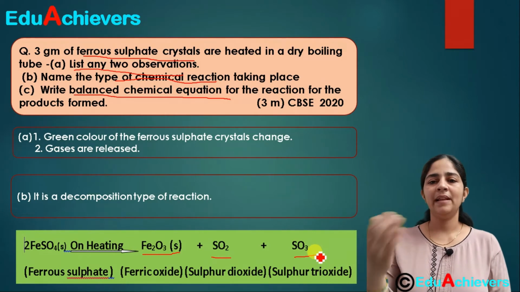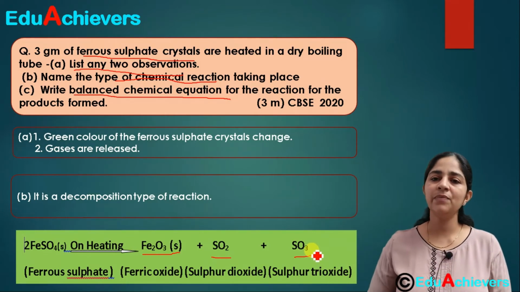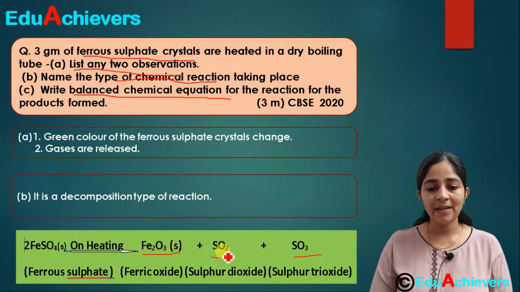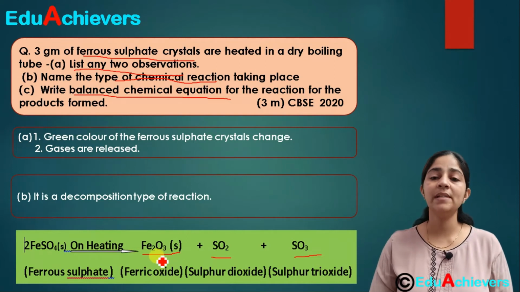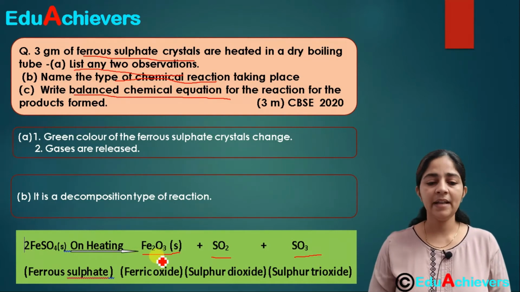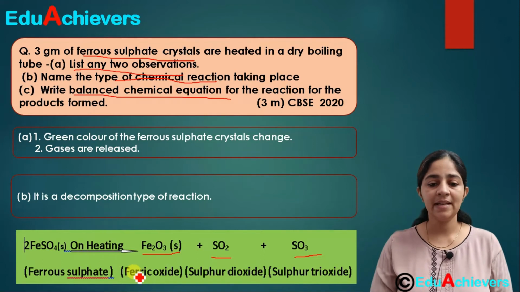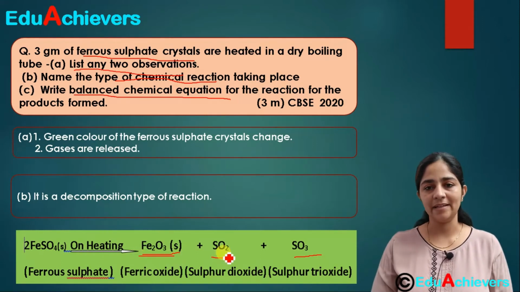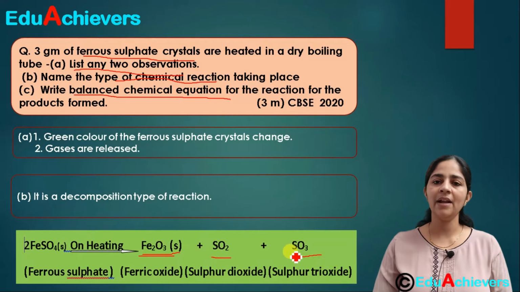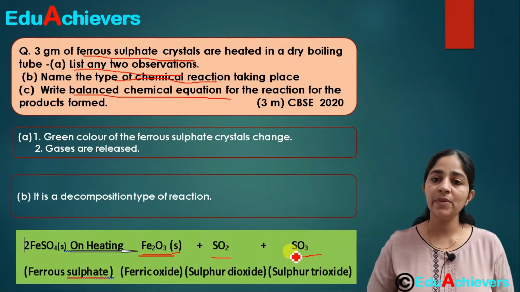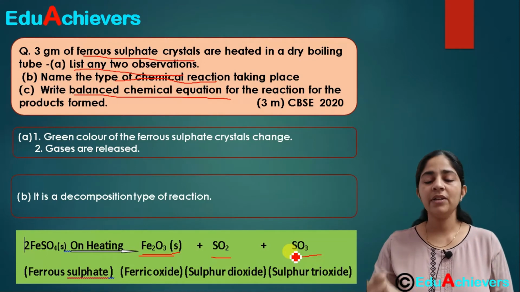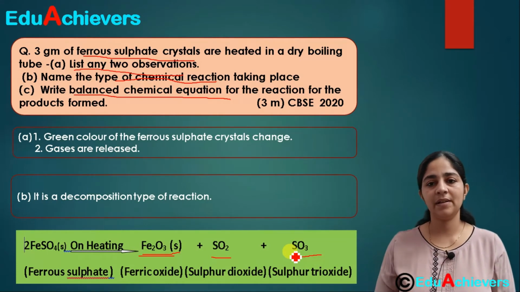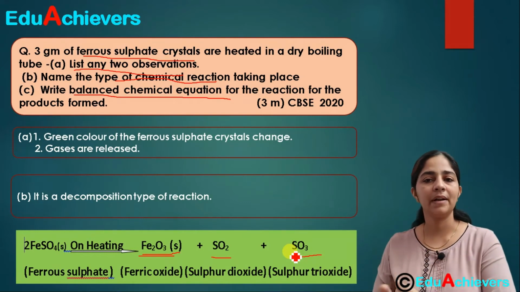Okay, so in the lab when this reaction is taking place, we perform a few more experiments and activities to know what these gases formed are. And we can also test what that solid substance formed is, correct? So when we have tested that, we have found that ferric oxide and sulfur dioxide and sulfur trioxide are formed. So this is a decomposition reaction, and it is a reaction in which from one reactant, 3 products are getting formed.